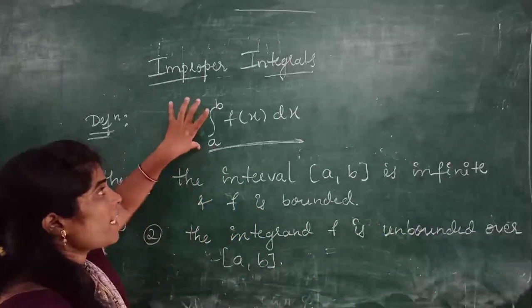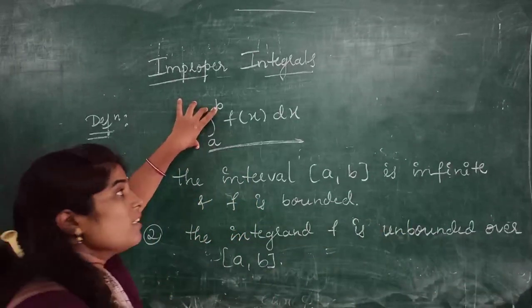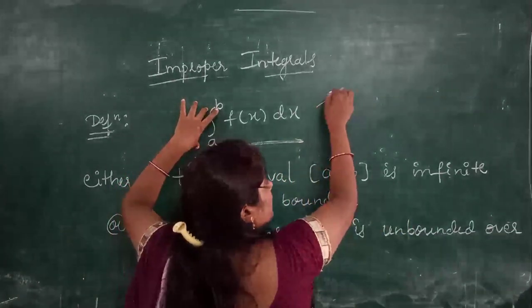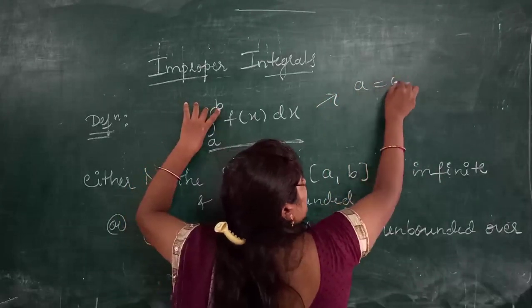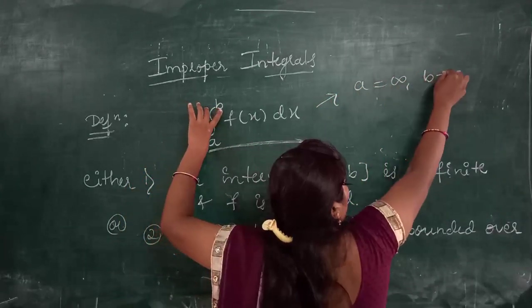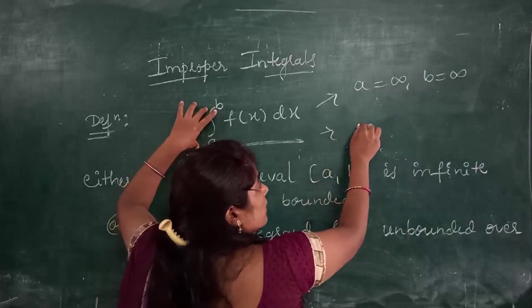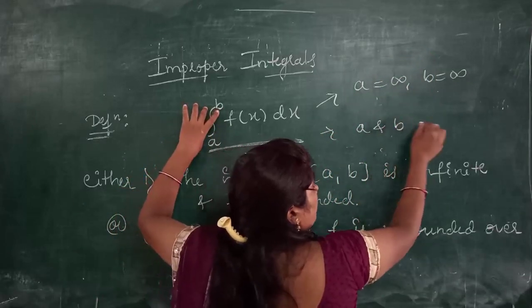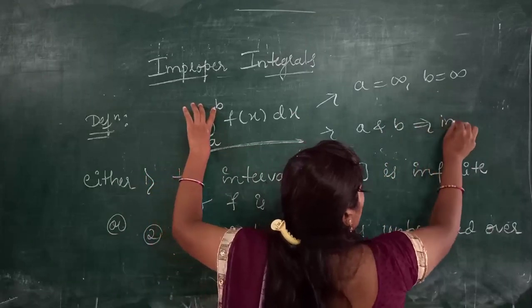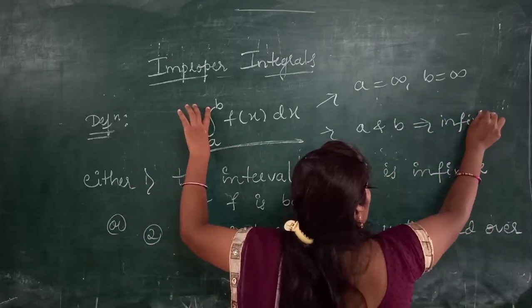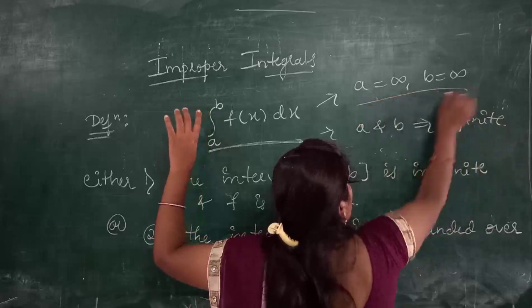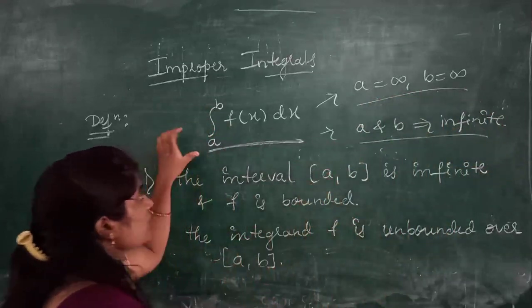That means either a is infinite or b is infinite, or in some cases both a and b are infinite. In all these three cases we can say that the given